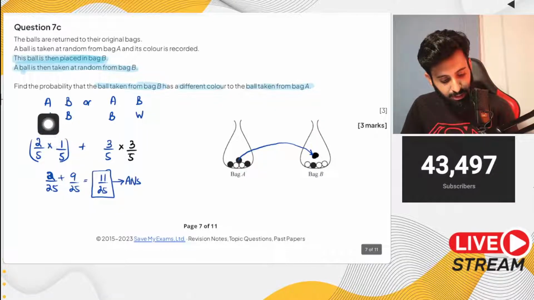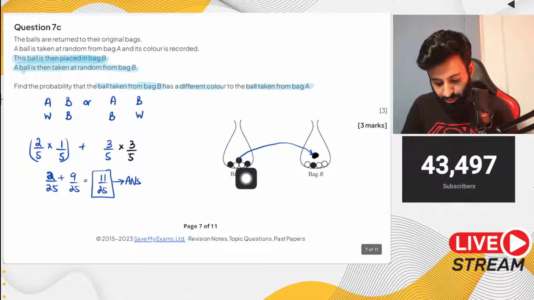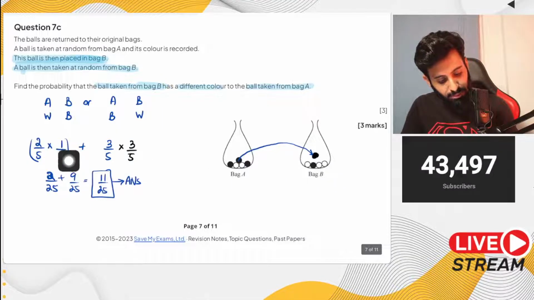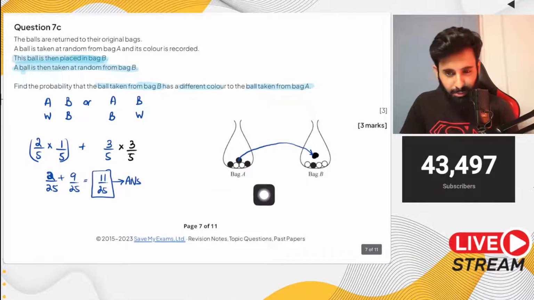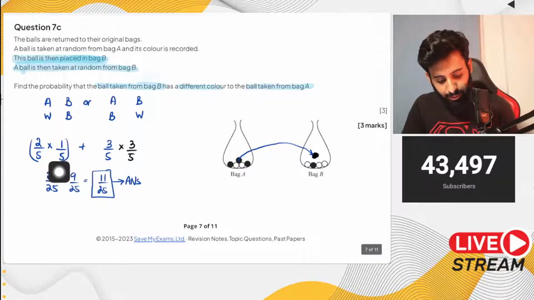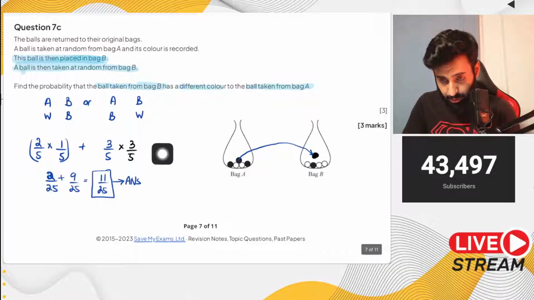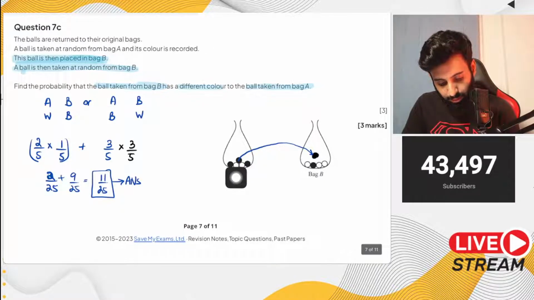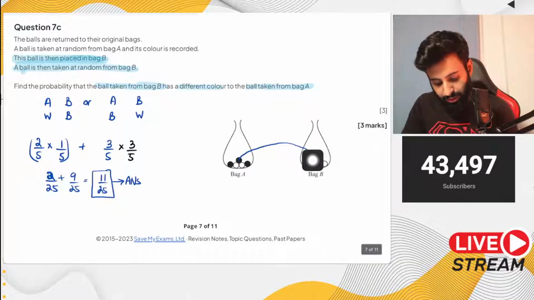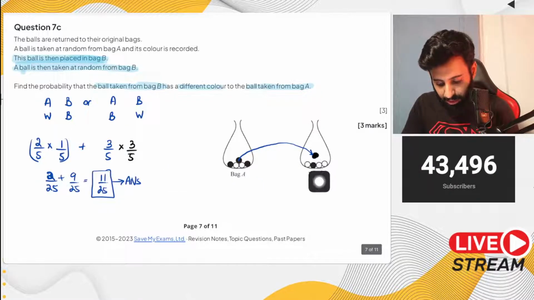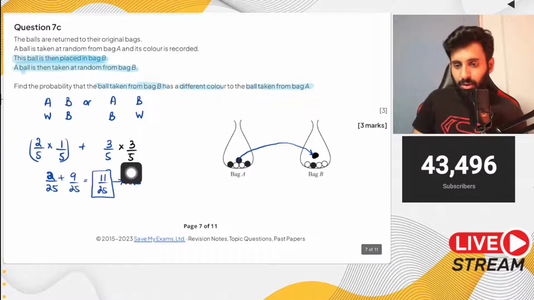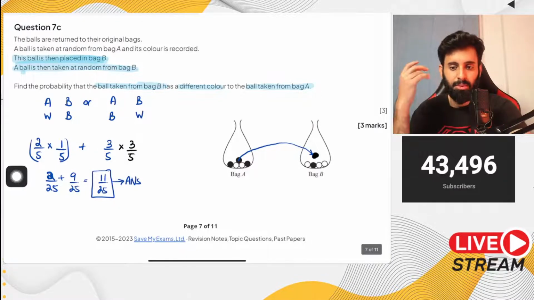So what's the probability of having a white ball from bag A? It's 2 upon 5. And then if you take one white ball and place it in bag B, now what's the probability of drawing a black ball from bag B? It's going to be 1 upon 5. Why? Because the number of black will remain the same, but the total will now be 5. Then the other way around. If you end up taking a black ball from bag A, the probability of that will be 3 upon 5. And then if you place it in bag B, now the probability of getting a white becomes 3 upon 5. Why? Because the total number of white balls are 3, and the total number of balls are 5. So there you go. So add this up and you will get the answer.